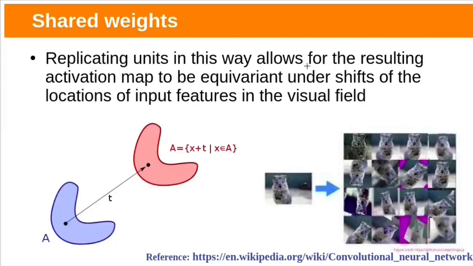Replicating units in this way allows the resulting activation map to be equivariant under shifts, rotations, size, etc. An image can be bigger or smaller, or it might be shifted, or it might be rotated. An object might be placed at the corner of the image. Detecting the object would be difficult with the previous architecture, but if we use this kind of filters, then even if images have this many variations, features will be detected properly.